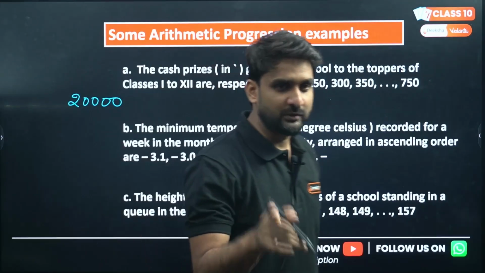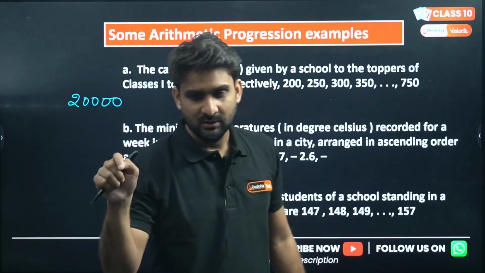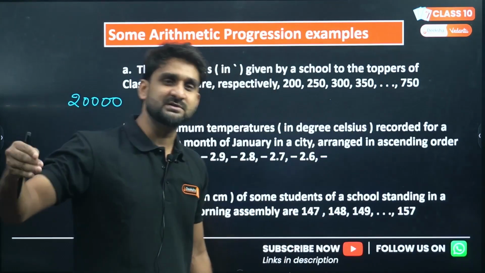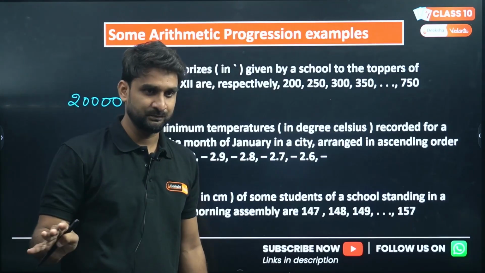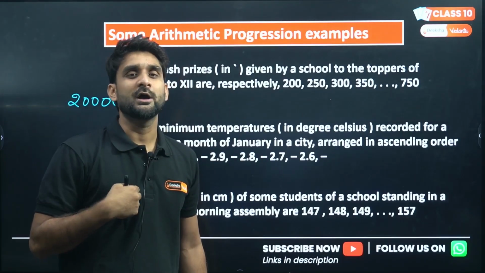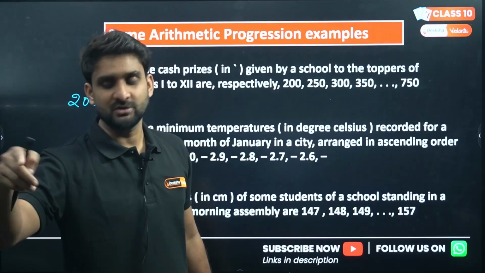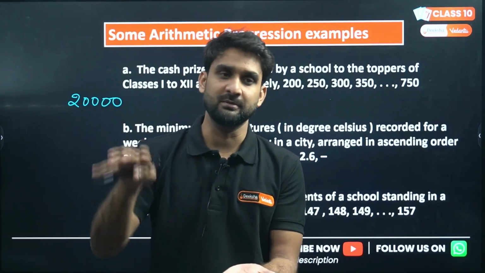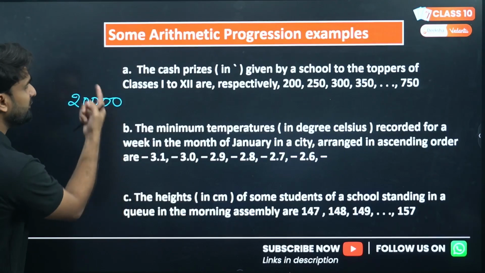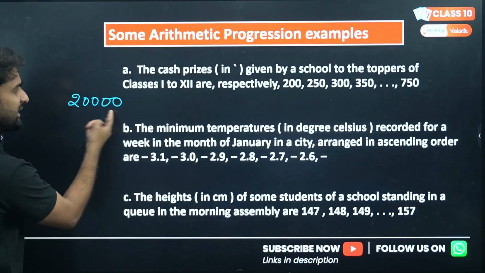And I promised that person that in each and every consecutive coming month, the salary will be increased by 100 rupees. What was my promise? The salary will increase by 100 rupees per month. So initially, what was his first salary? First month, that was 20,000.